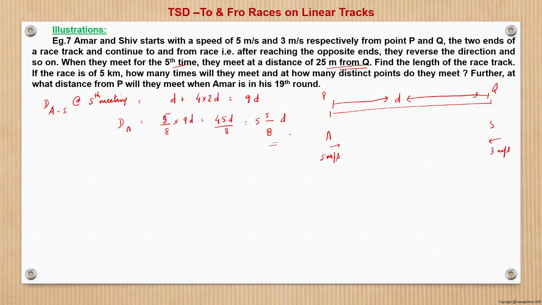So where would Amar be at the end of the fifth round? At the end of the first round, Amar is at Q. At the end of the second round, Amar is at P. So at the end of the fifth round, Amar would be at Q, and so in the sixth round, Amar would be starting from Q and moving towards P. So somewhere at M5 would be their fifth meeting point, and that is at a distance of 5 by 8D from Q, and that is given as 25 meter, right?